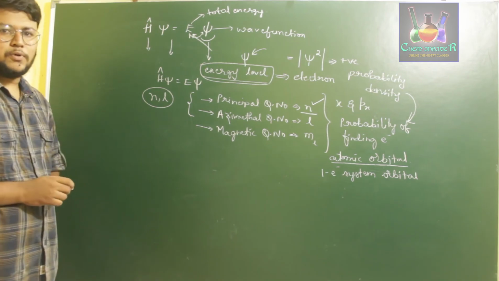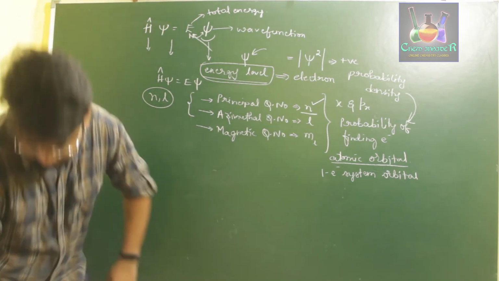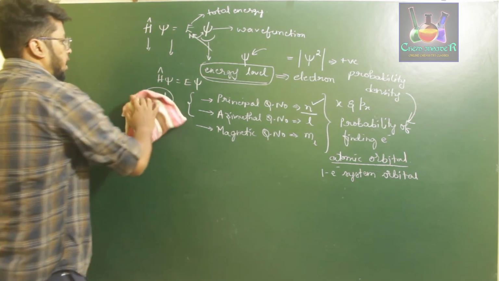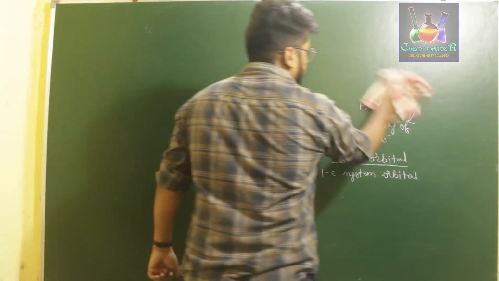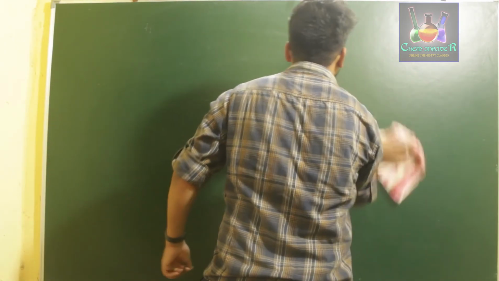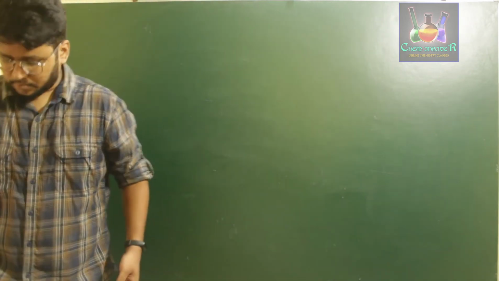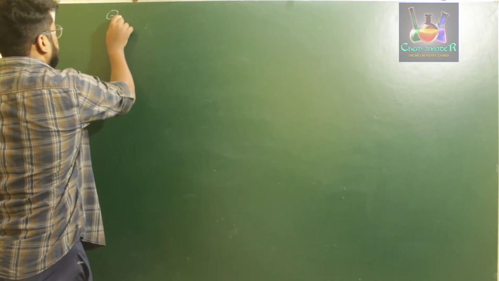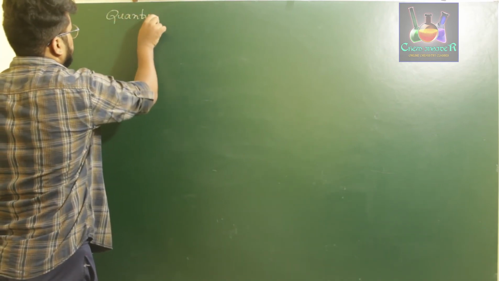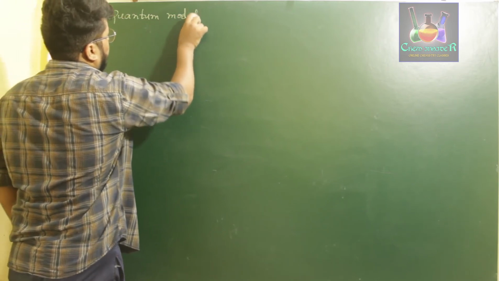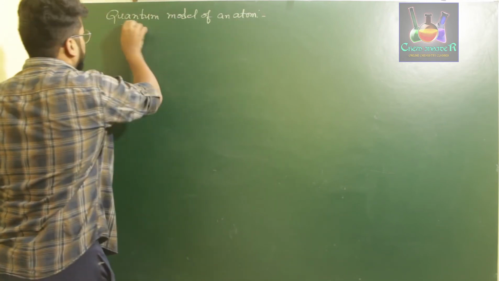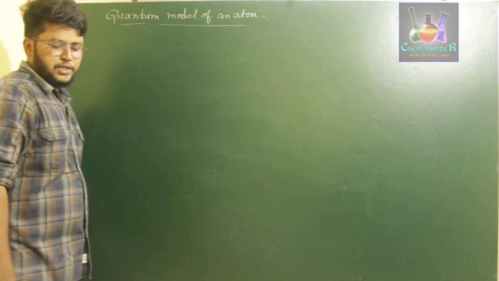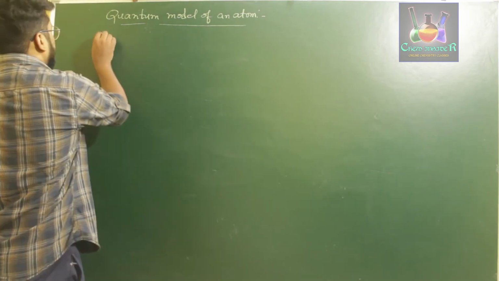Next we'll discuss certain features of the quantum model of an atom. Now we come to the last model of the atom, which we are completely using in our present situation, that is the quantum model of an atom. The quantum model of an atom has certain important features.